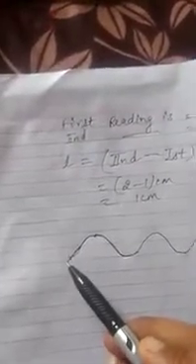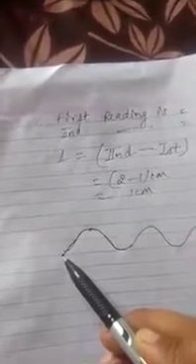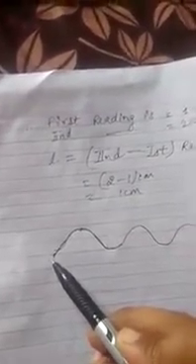Next is how to measure the length of a curved line. If we have a line like this, how will we measure its length? It is not possible to measure it with the meter scale. We will take a thread, keep it at the starting point of the line, and mark the thread with a marker.